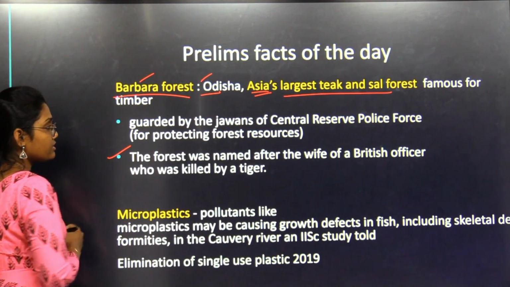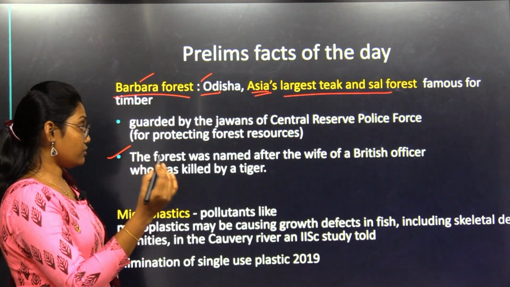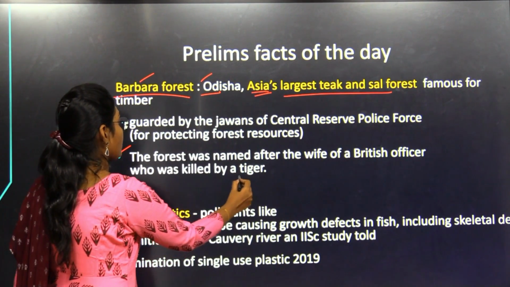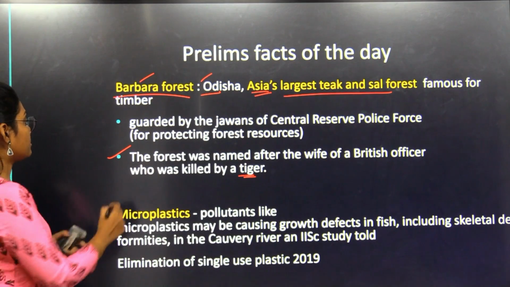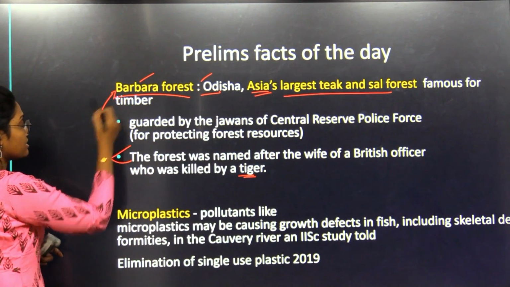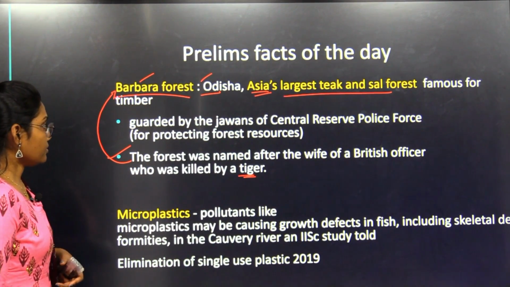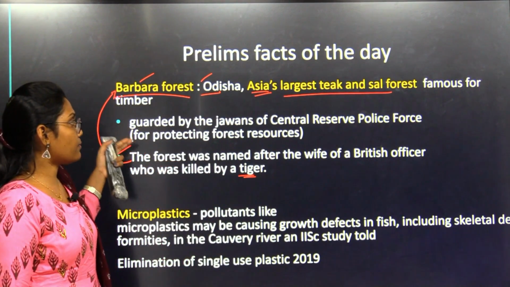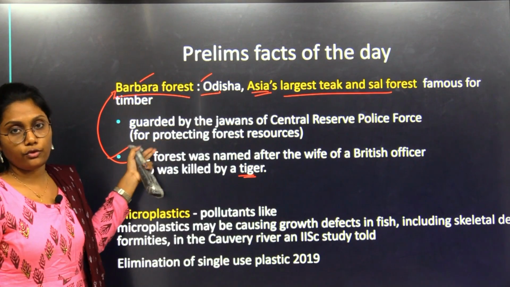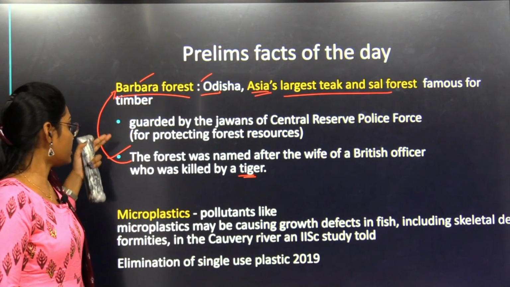It is named after the wife of a British officer who was killed by a tiger. With that point, we can remember this name easily. Also, it is one of the forests protected by the CRPF police forces. Those are the facts to be remembered.